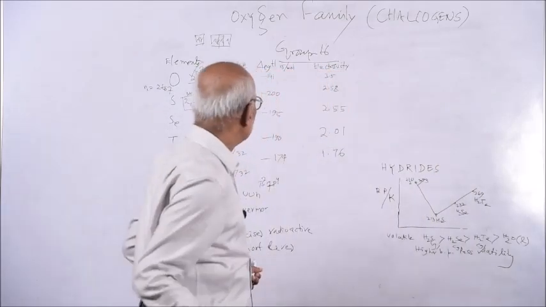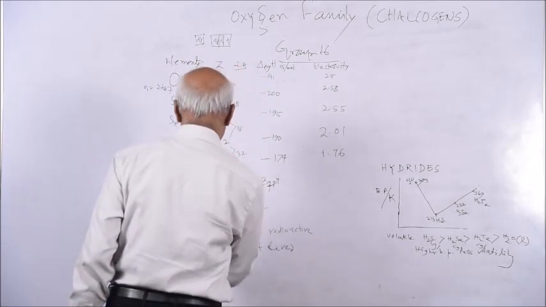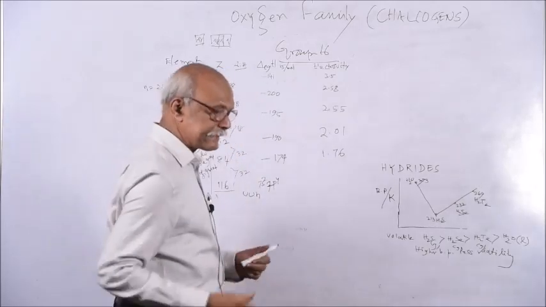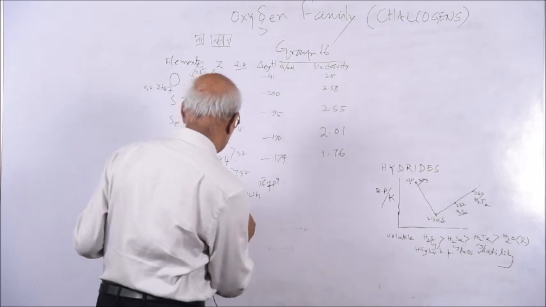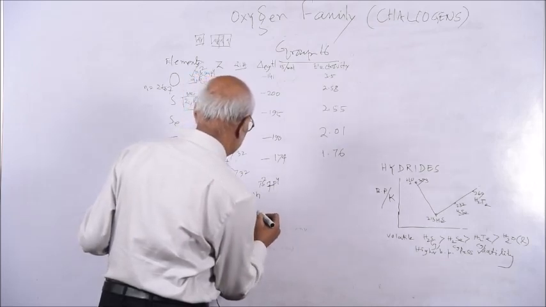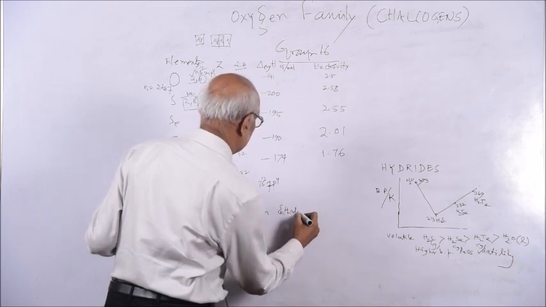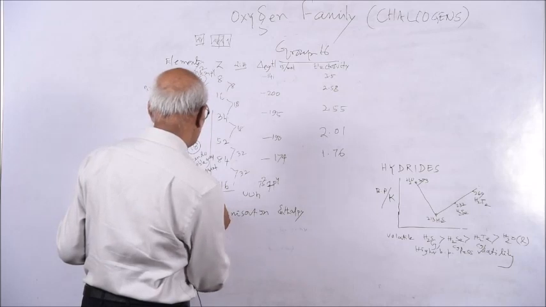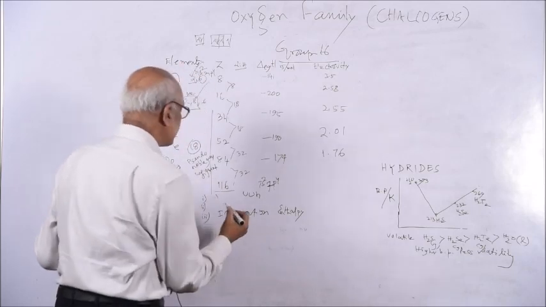So also the ionization enthalpy. The difference is not regular, but it gradually increases. These are the physical trends: first electronic configuration, second atomic radius, third ionization enthalpy.